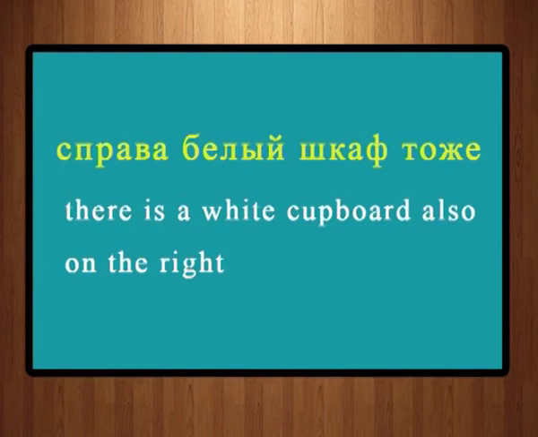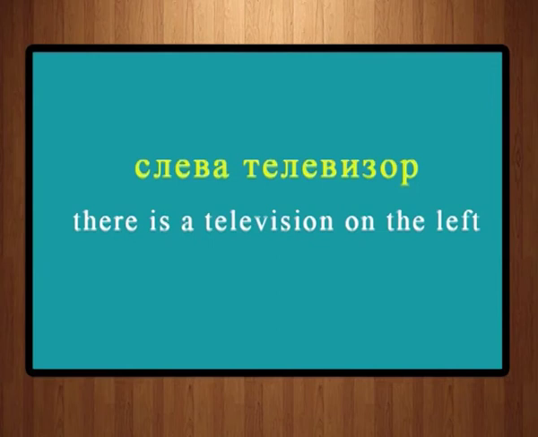Шкаф, you already know, cupboard. Белый is white, which is an adjective. And справа is on the right. So, there is a white cupboard on the right. Слева телевизор. Слева is on the left. So, there is a television on the left.